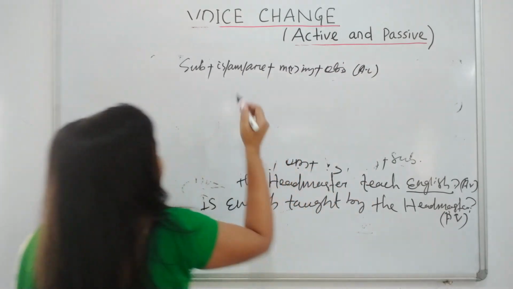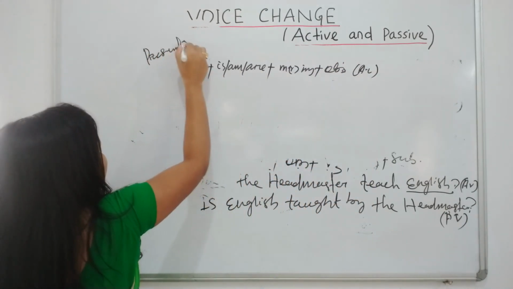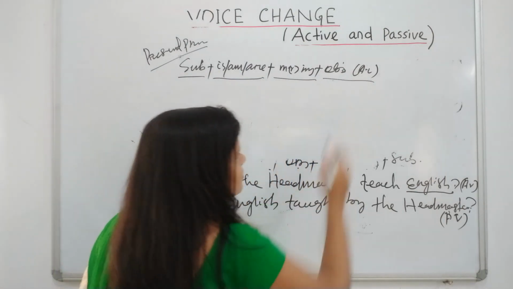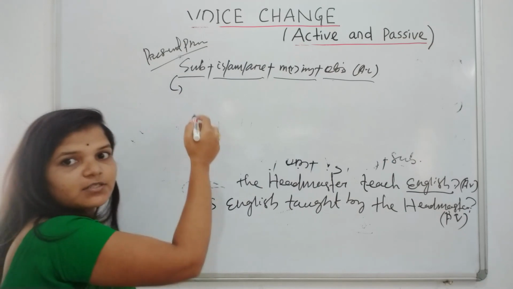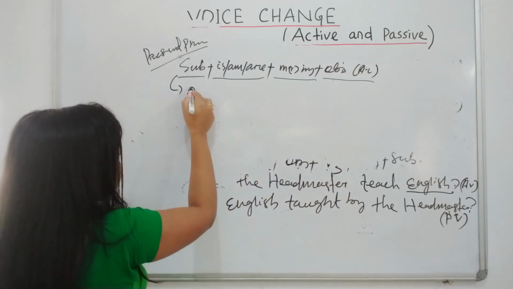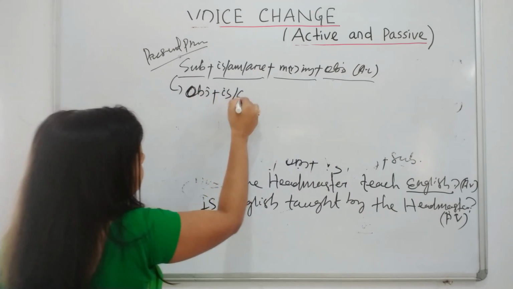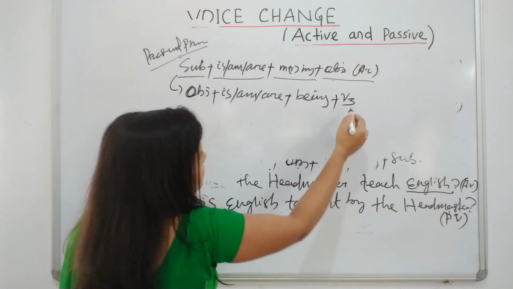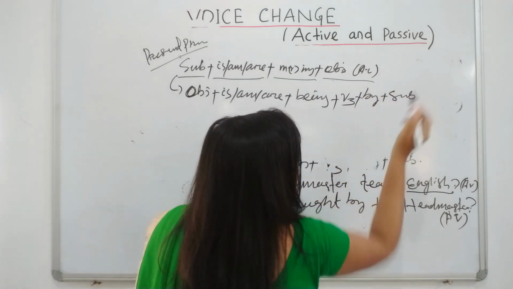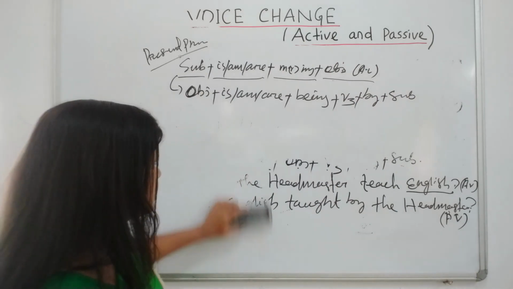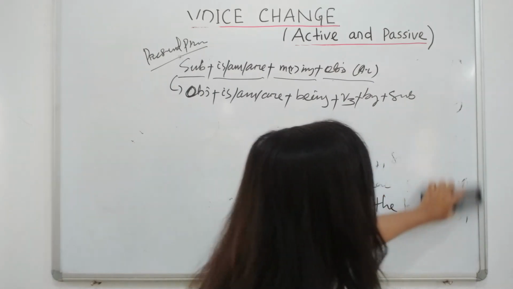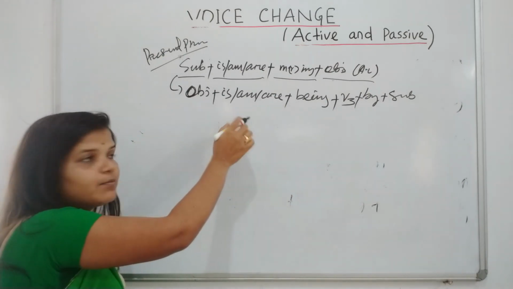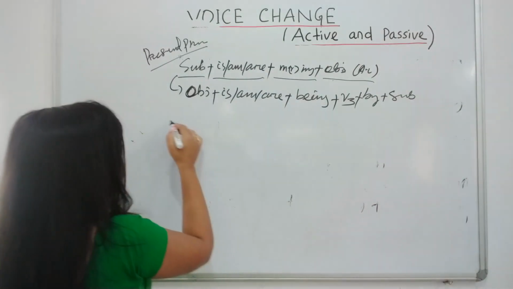Whereas when converted to passive, the object becomes the subject and the subject becomes the object, so the passive structure is object plus is/am/are plus being plus V3 plus by plus subject.